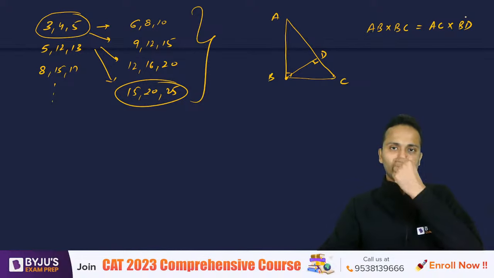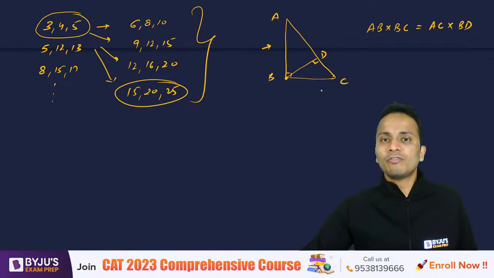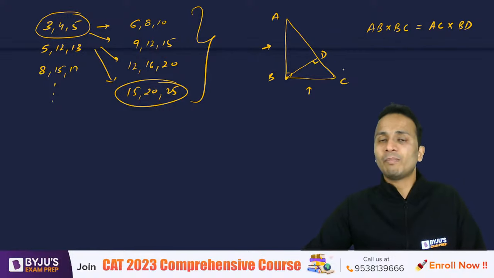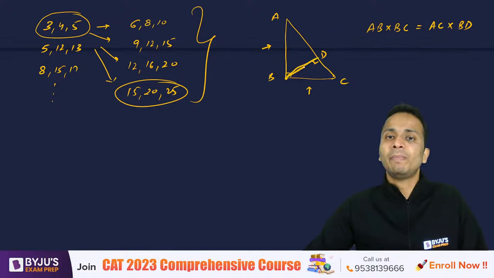You can always say this. So the product of the perpendicular sides is equal to the product of the hypotenuse and the perpendicular dropped on the hypotenuse, right?